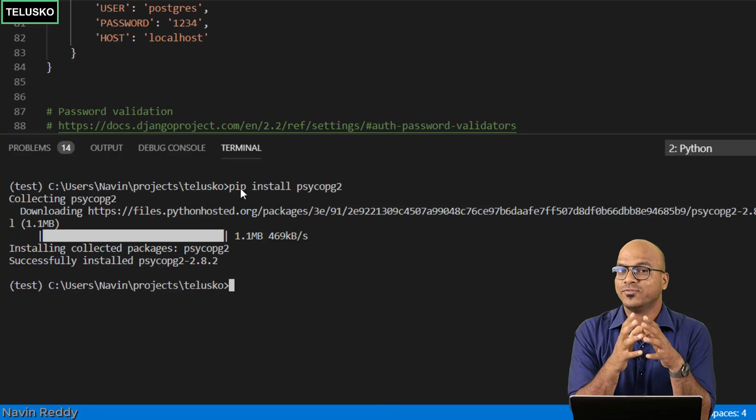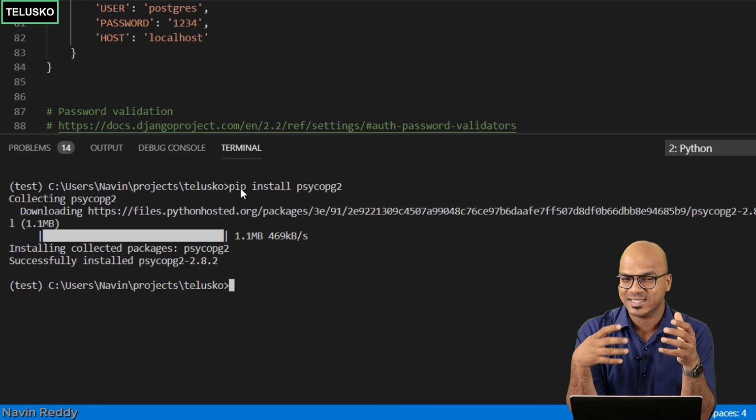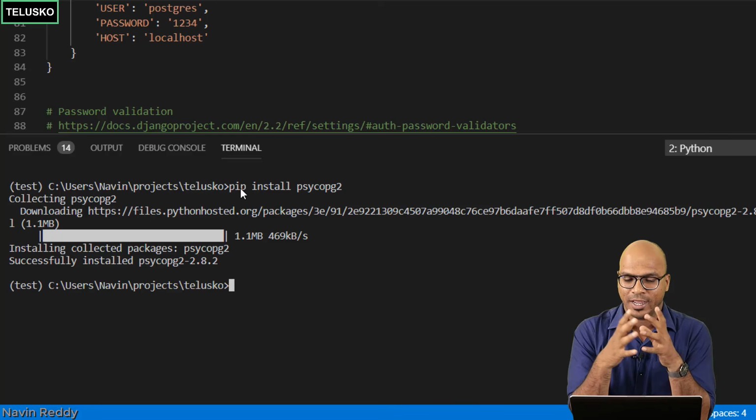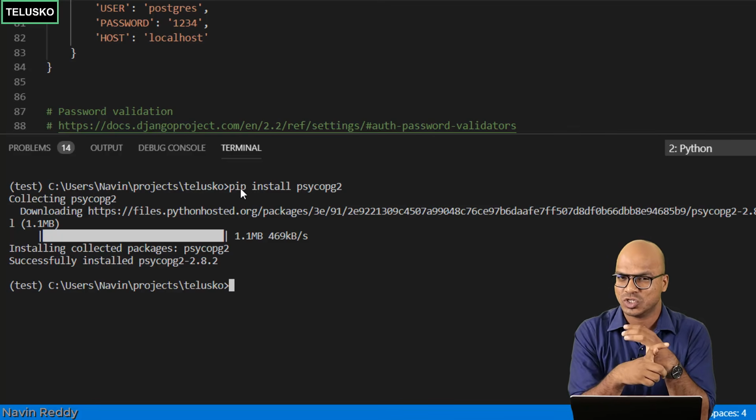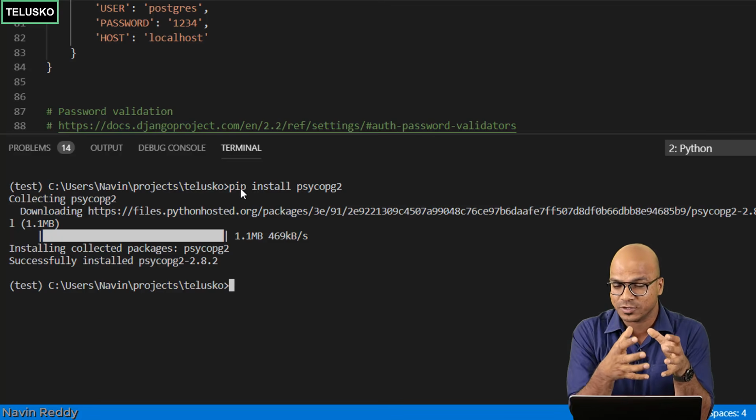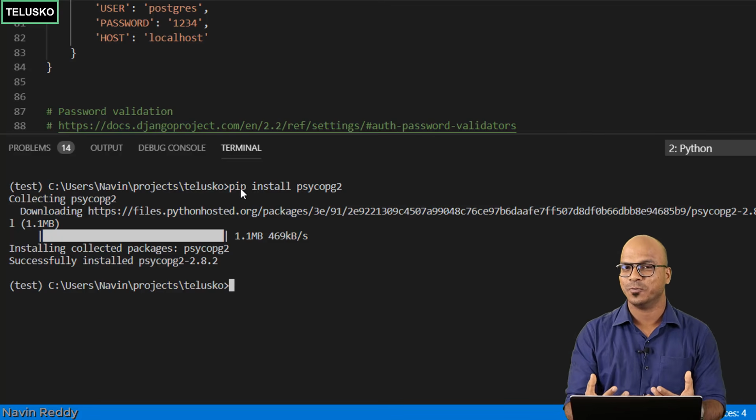Now basically, if you remember, we have talked about ORM. Django has this amazing feature of ORM. It will create database tables for you. For example, for authentication, if you have your own models, it will create the database there. So let's try to migrate.